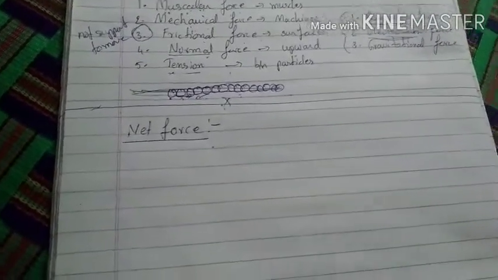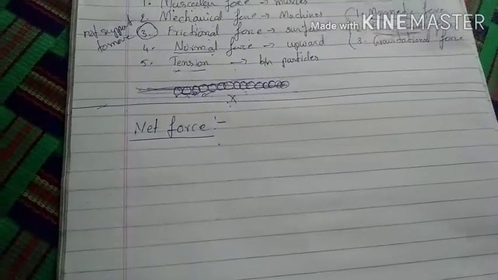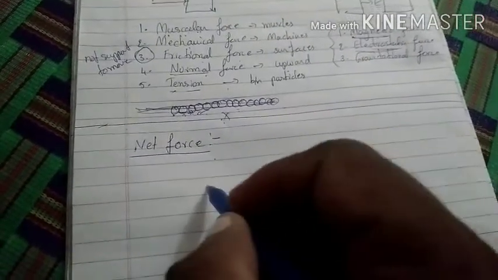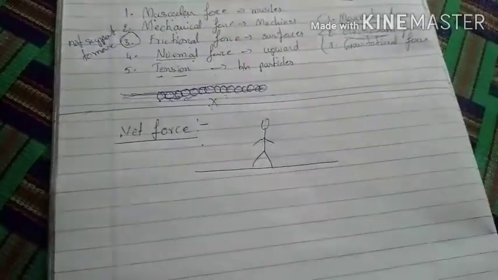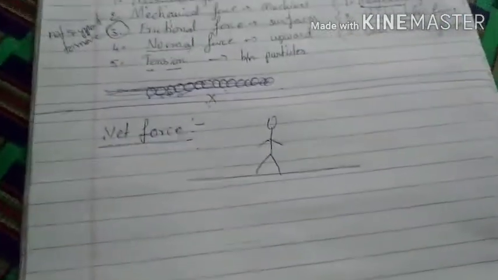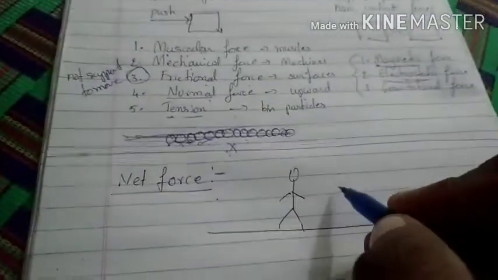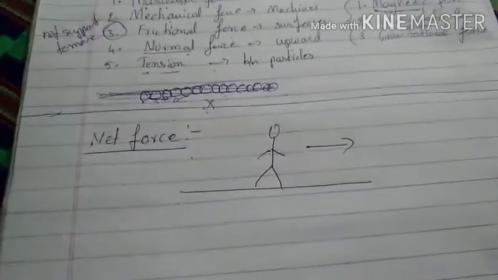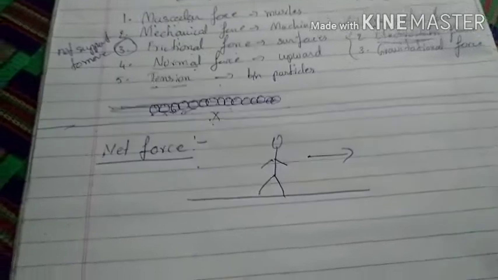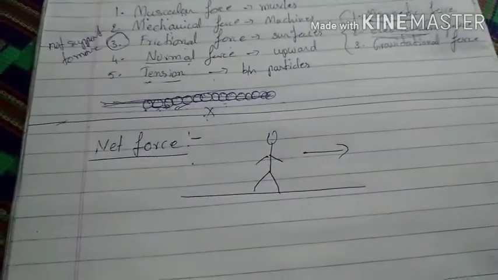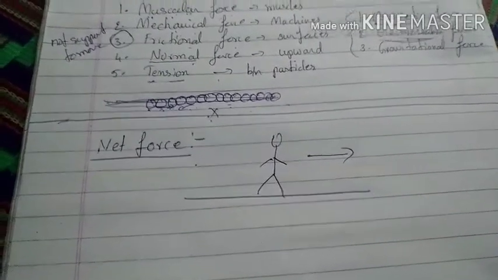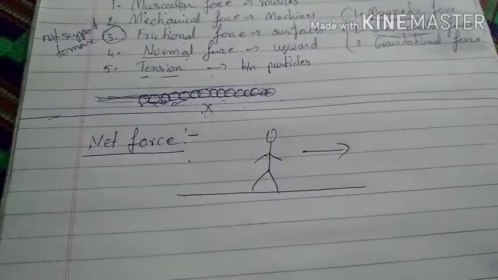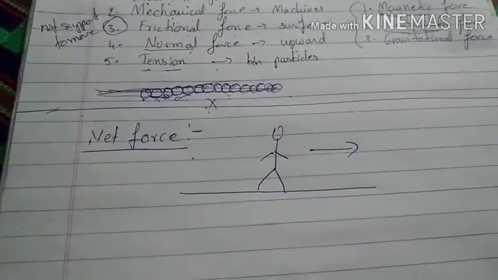See, I will take some situations. For example, a boy is walking on the road. He is moving in this direction. Now, what are the forces acting on him? See, we need to think in all the directions. First of all, we need to start with up and down: the upward direction and the downward direction.